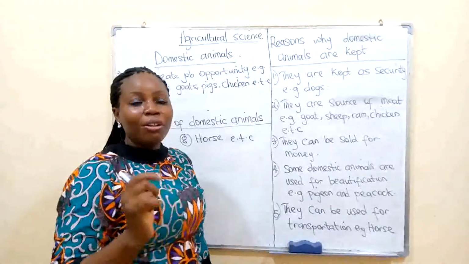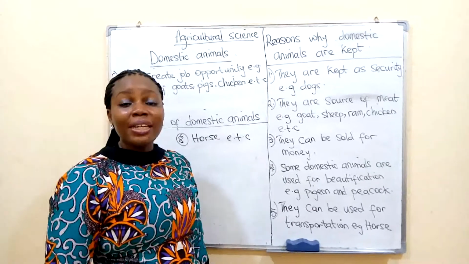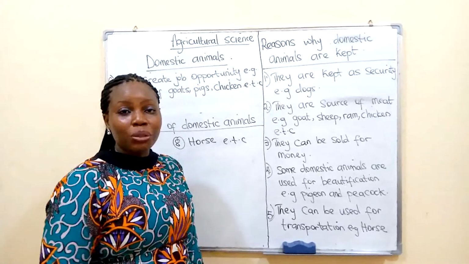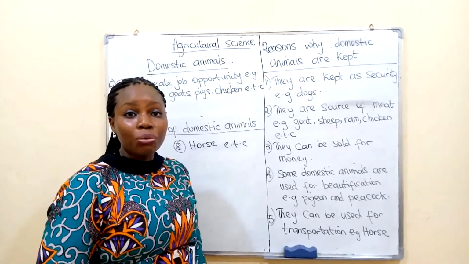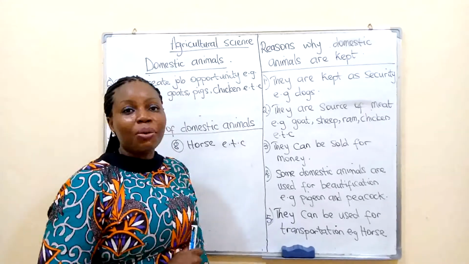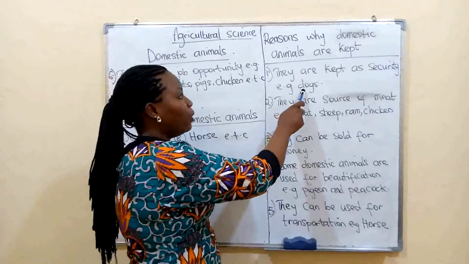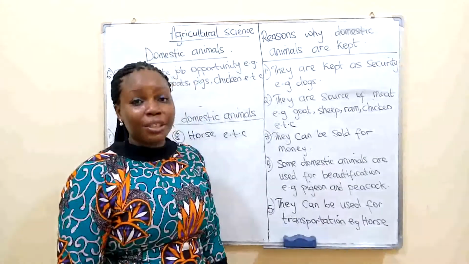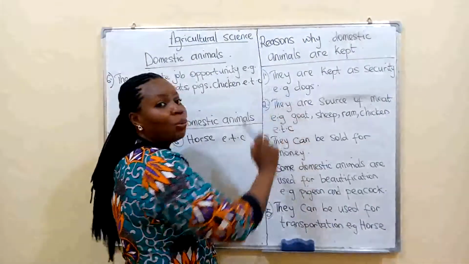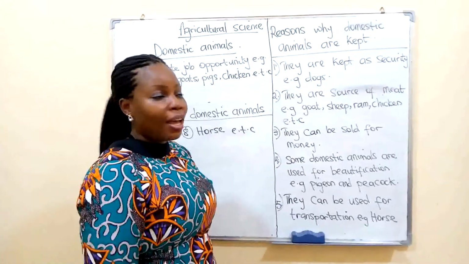For example, your dogs. If a dog sees a strange person coming into the compound, what does the dog do? The dog barks to alert the owner that a stranger is around. So that is why we keep our dogs. They are kept as security, and a dog is one example of a domestic animal.